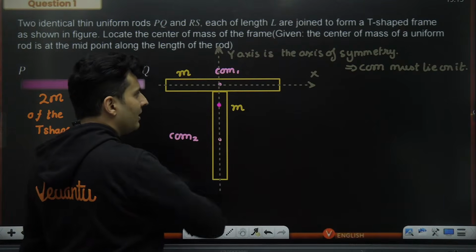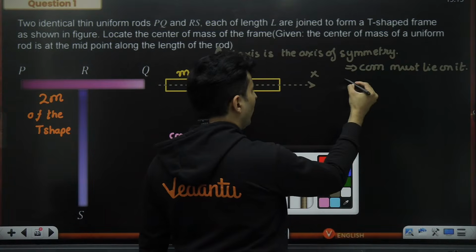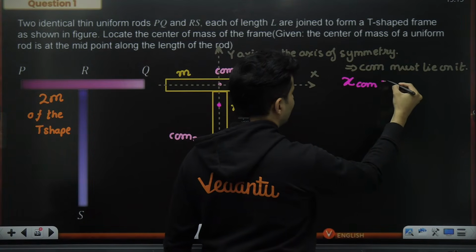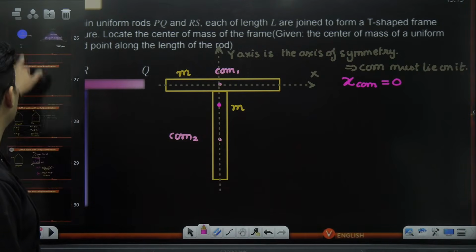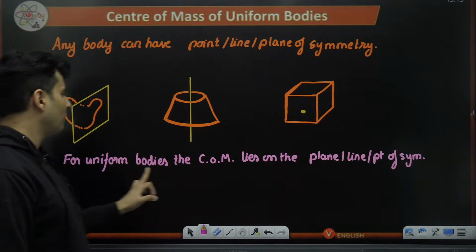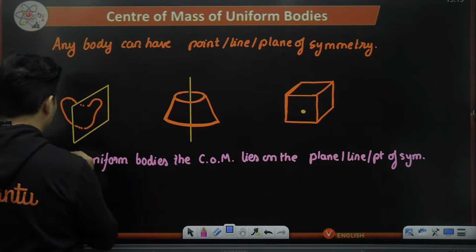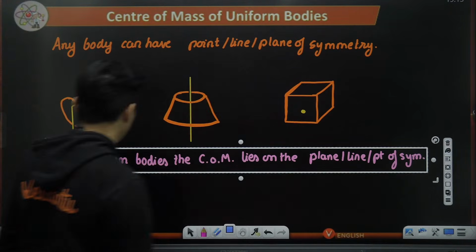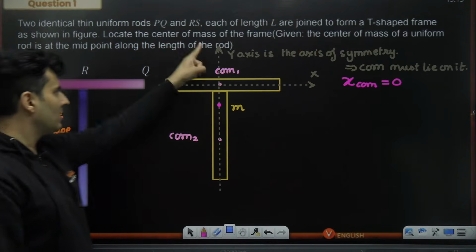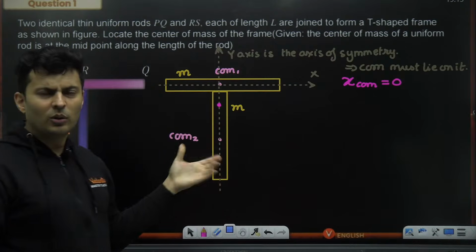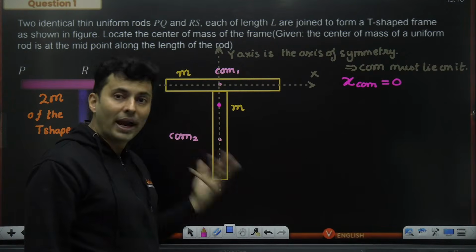Because the center of mass will lie on the y-axis, the x-coordinate of the center of mass is 0. I'm using the logic I gave you earlier: the center of mass must lie on the plane or line or point of symmetry. This was a very important statement. So the x coordinate will be 0 for any point on the y-axis. Only the y coordinate remains now.